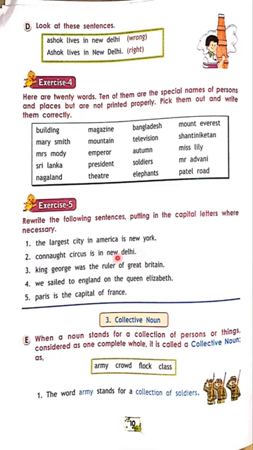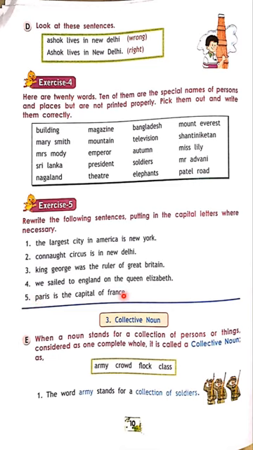So you have to write N and D capital letters. King George: K should be capital and G should be capital. Great Britain is a place name, a country name, so you should write G capital and B capital. King George is a person name, a proper noun, a king's name. Next, sailed to England on the Queen Elizabeth. The first word is the starting of the sentence, so it should be capital, and England is a country name, so E should be capital. Queen Elizabeth is a boat name, a proper noun, so Q should be capital and Elizabeth's E should be capital.